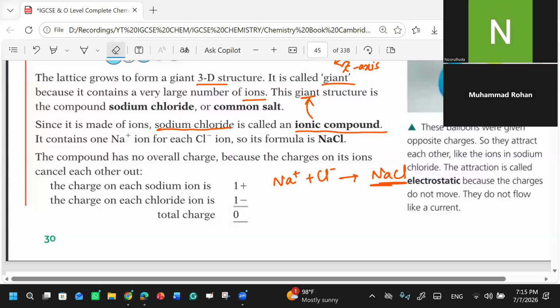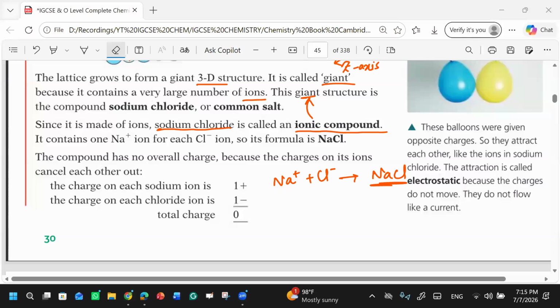I was telling you this, I was asking you basically. We have the sodium ion, right? And we have the chloride ion. And on the right hand side, I have shown sodium chloride. My question is, why on this sodium chloride did I not mention any charge? Can you hear me? Yes. Why is there no charge over here?